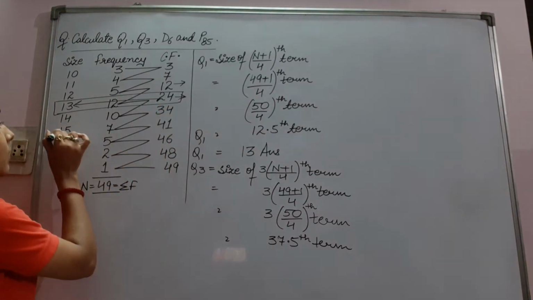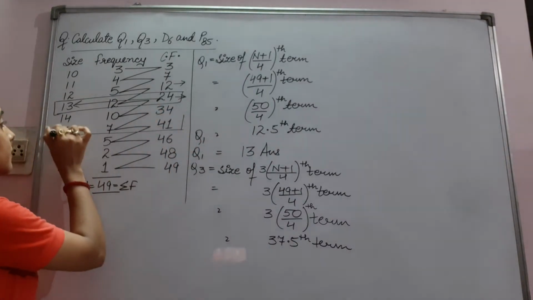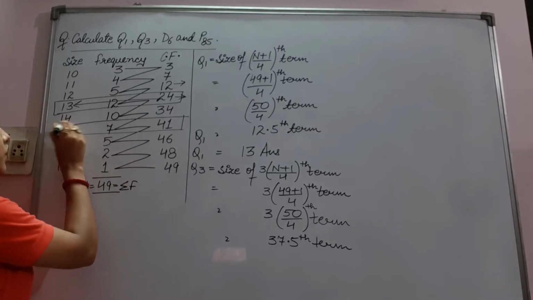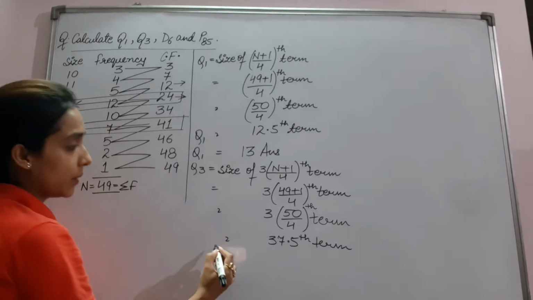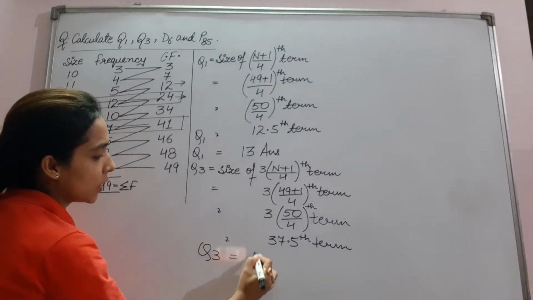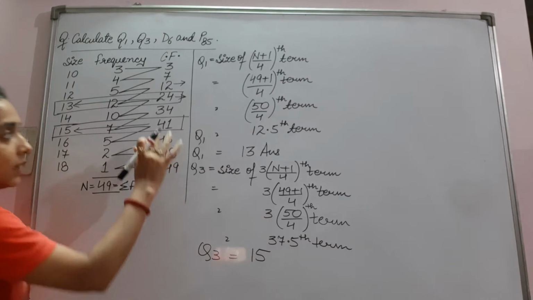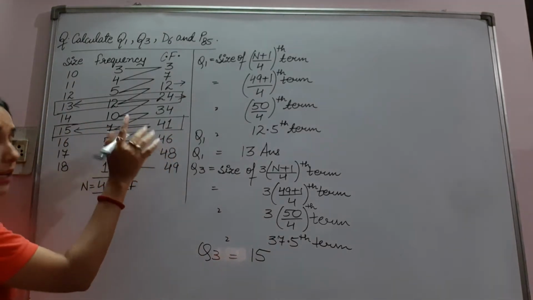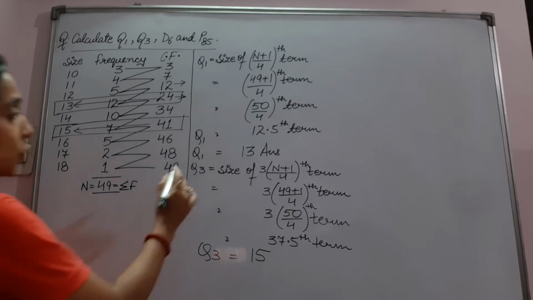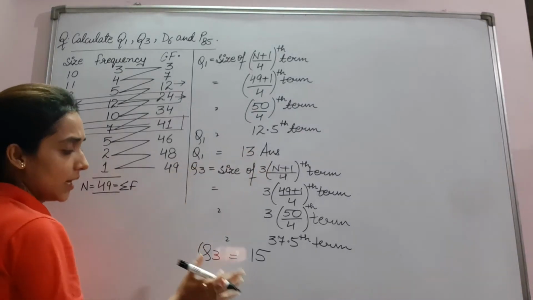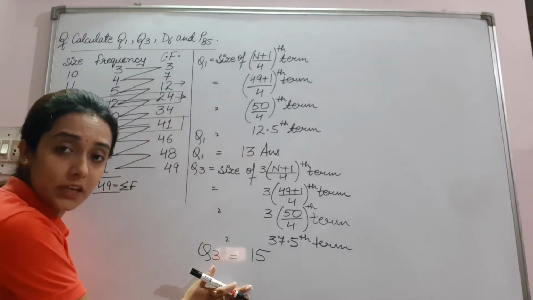37.5th term will lie in this. So what will be the answer? It will be Q3 is equal to 50. It will lie in 41. What is in front of 41? That is 50. So Q1 is 13 and Q3 is 50.